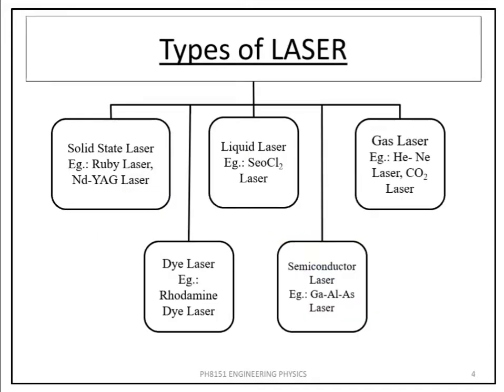Types of laser. There are various types of laser, including solid state laser, example ruby laser, then dye laser, example rhodamine dye laser, liquid laser, SeOCl2 laser, then semiconductor laser, gallium aluminum arsenide laser, then gas laser, example helium neon laser.